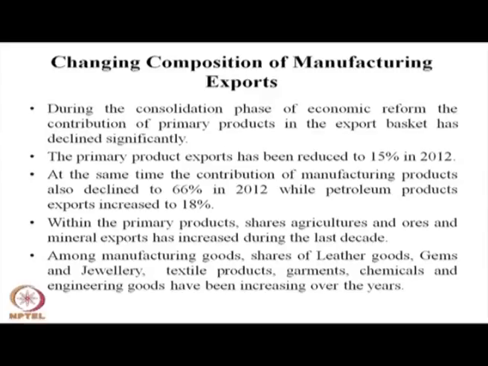However, if you analyze after economic liberalization, the significant indicators are the declining contribution of raw materials, minerals, ores and agriculture product as a part of our export revenue. There has been a significant increase in export revenue through manufacturing goods, value-added goods and services, and this has changed our pattern of export, more toward value addition and more toward earning export revenue in dollar terms.